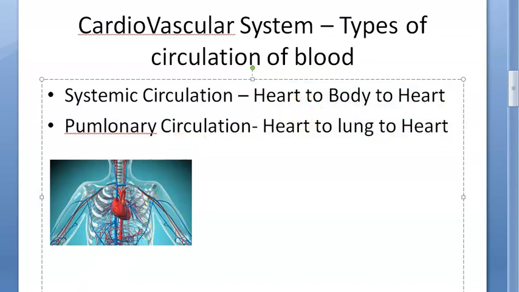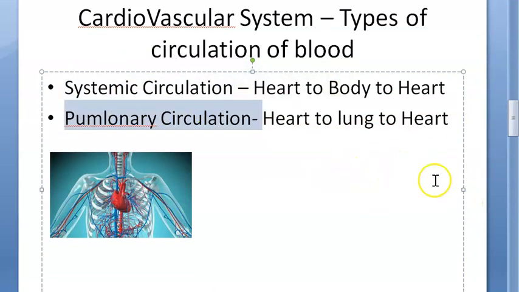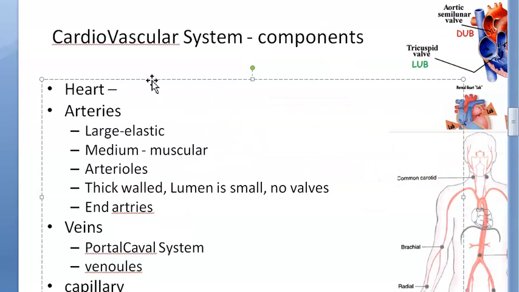Okay, so let me write this: heart to body, red; lung to heart, red; body to heart, deoxygenated blood; heart to lung, deoxygenated blood. So there are two types of circulation: pulmonary circulation and systemic circulation. Then we saw the components of the cardiovascular system.